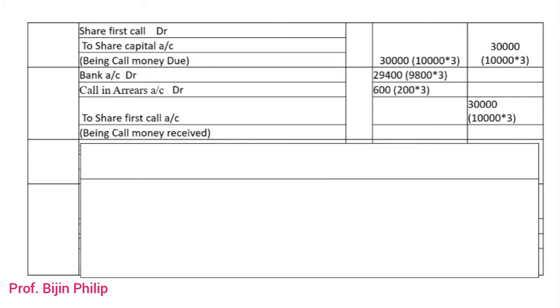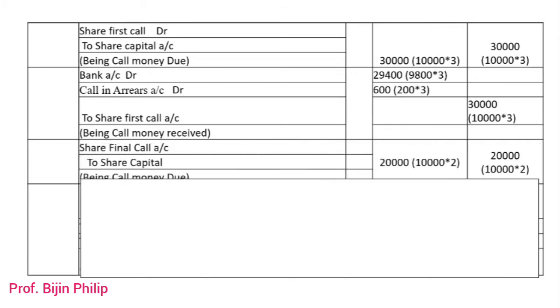Now we'll move to the last stage, the final call stage. The due journal entry will be share final call account debit to share capital. The company is expecting to get 20,000 rupees, as the total number of shares issued is 10,000 and the company is collecting 2 rupees on final call money, so the amount will be 20,000. And in this question it is clearly told that the arrear amounts of the allotment stage and first call stage are received by the company along with the final call money.